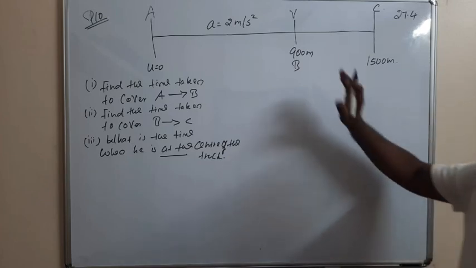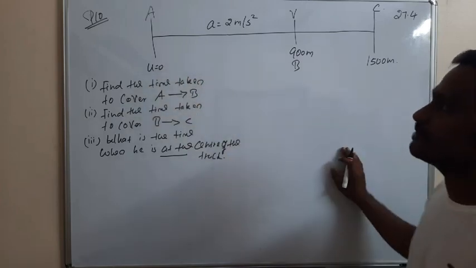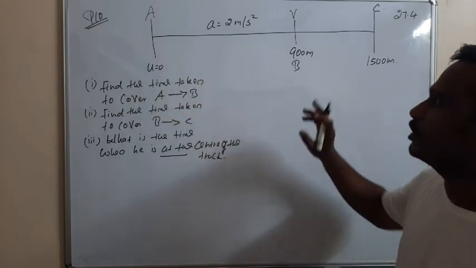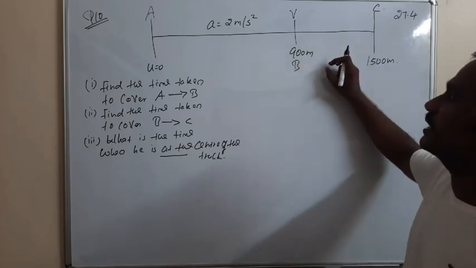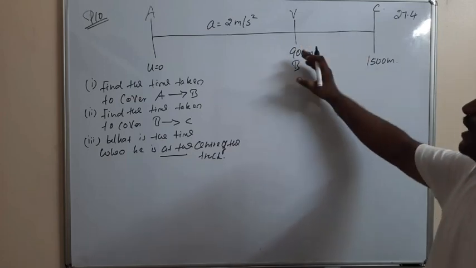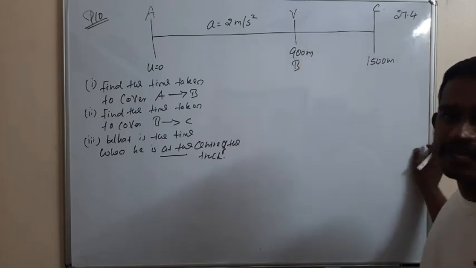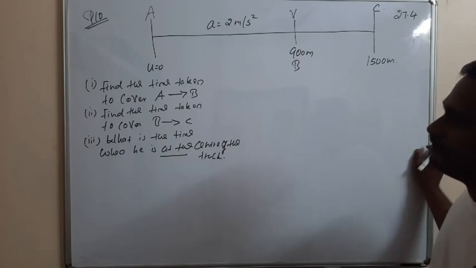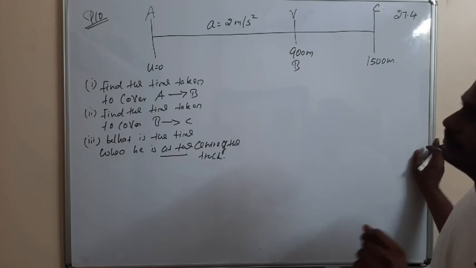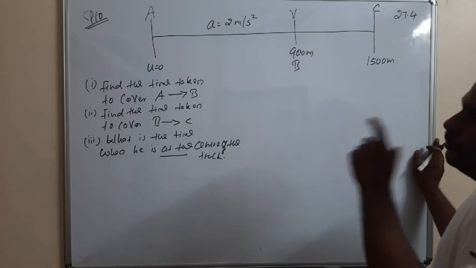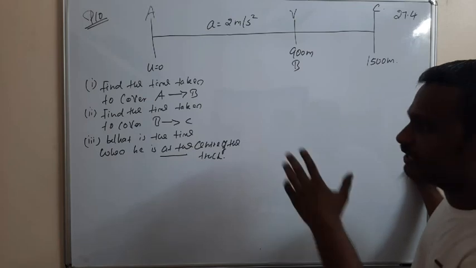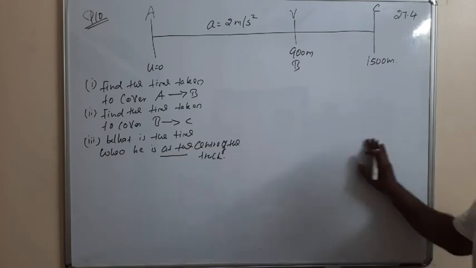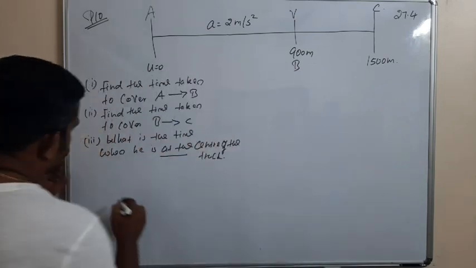In that, the first 900 meter, he accelerates himself with the uniform acceleration of A is equal to 2 meter per second square and reaches a constant velocity at 900 meter, and for the rest of the distance from 900 meter to 1500 meter, he runs with the uniform velocity V. So we have to find the time taken from A to B, also the time taken from B to C, and the time when he is at the center of the track. These are the three things we have to find out. Okay, so solution.